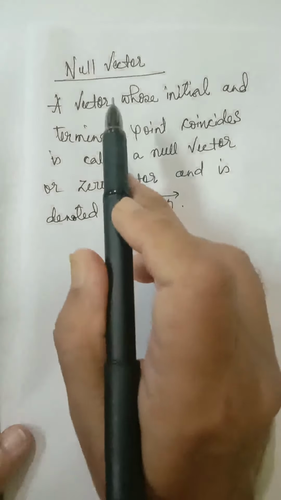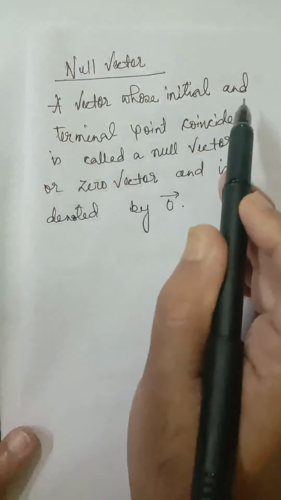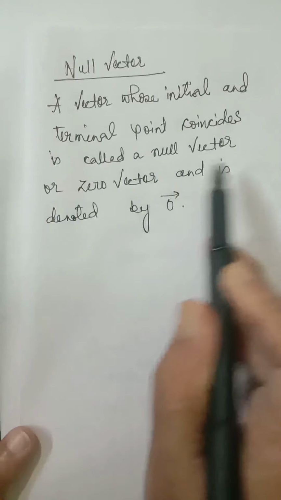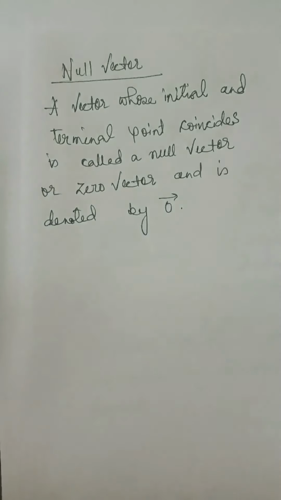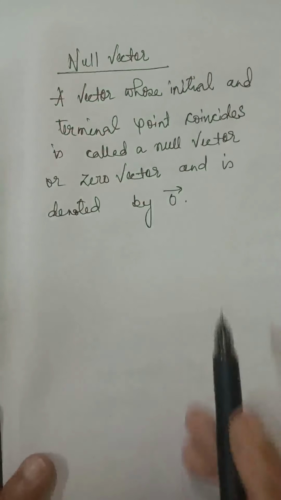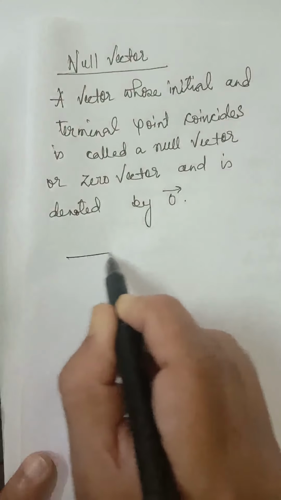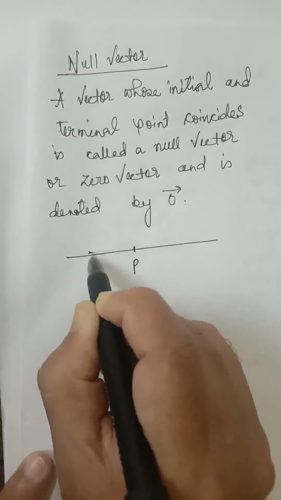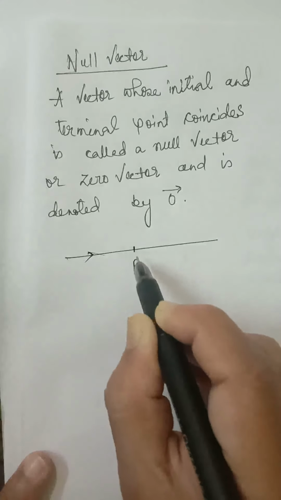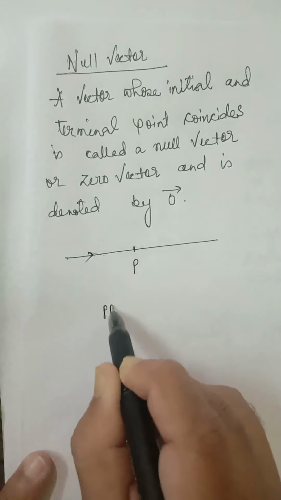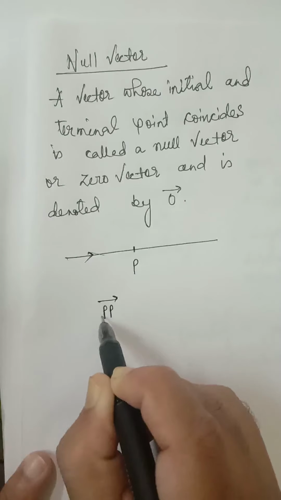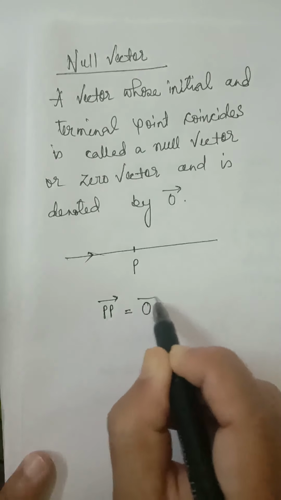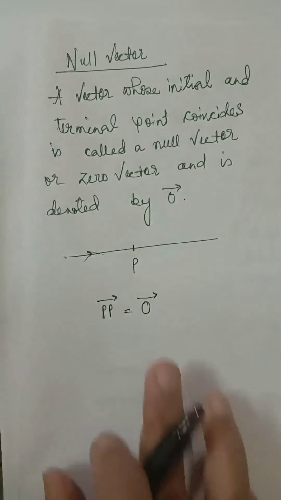Now, null vector: a vector whose initial and terminal point coincide is called a null vector or zero vector, and is denoted by zero vector. Now if we consider this point, suppose this is a directed line segment, this is a ray, and let us take a point P. Here vector PP, initial point and terminal point are the same, so vector PP is a null vector, a zero vector.